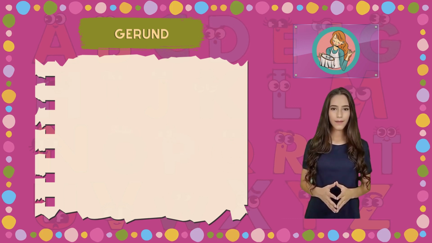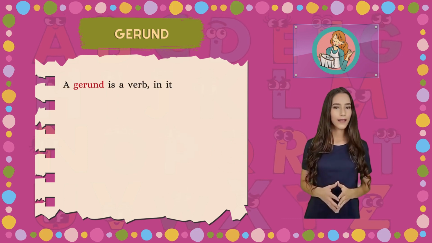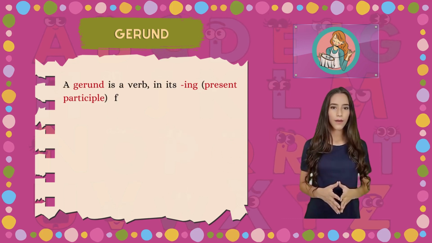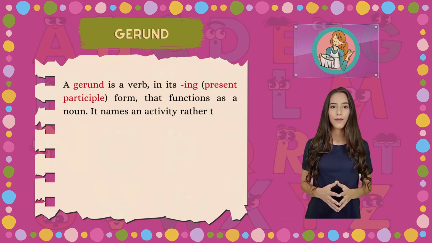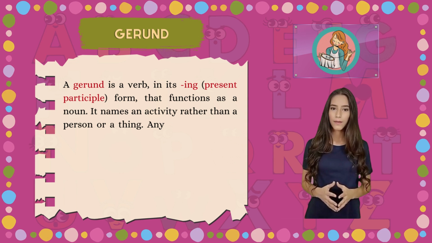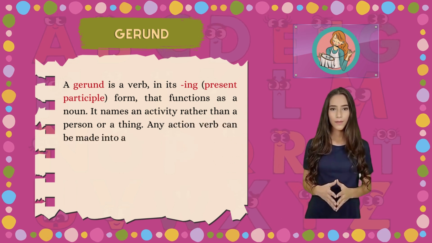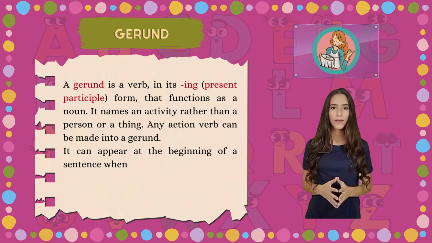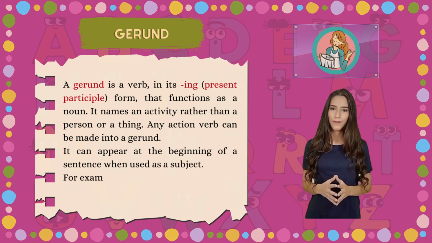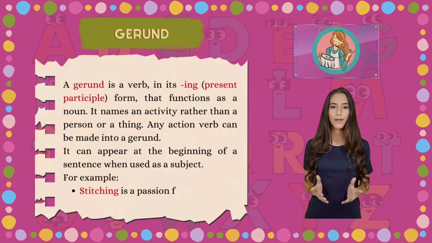Gerund. A gerund is a verb, in its ing, present participle, form, that functions as a noun. It names an activity rather than a person or a thing. Any action verb can be made into a gerund. It can appear at the beginning of a sentence when used as a subject. For example, stitching is a passion for me.